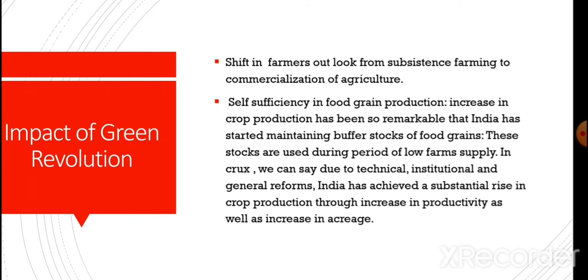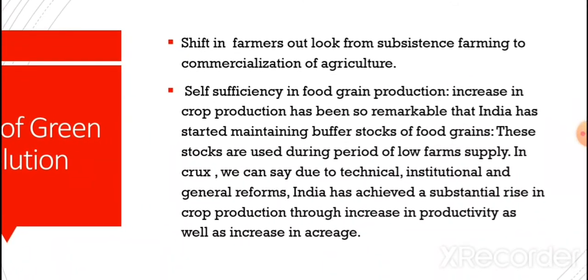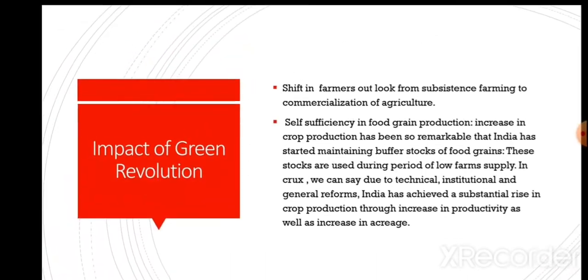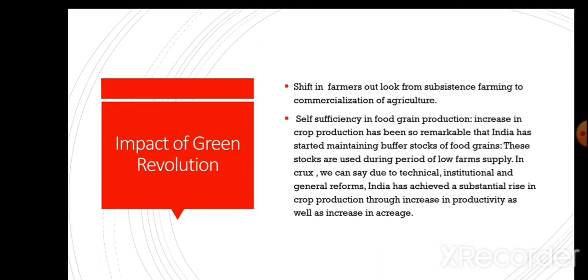Self-sufficiency in food grains and the increase in crop production has been so remarkable that India has started maintaining buffer stocks of food grains. These stocks are used during periods of low farm supply. In crux, we can say due to technical, institutional and general reforms, India has achieved a substantial rise in crop production through increase in productivity as well as increase in acreage.